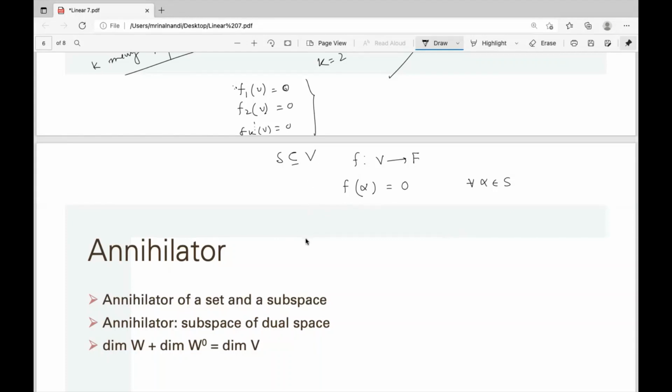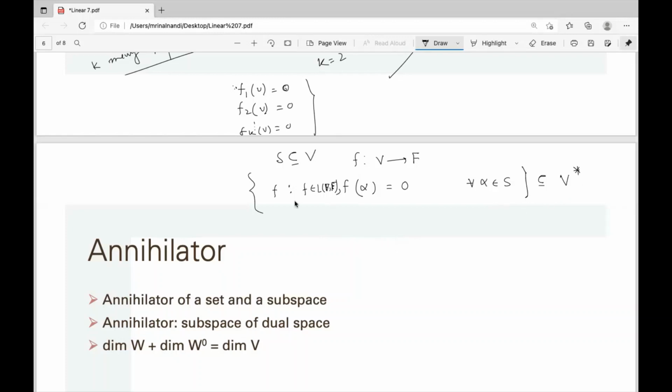Now this collection of all f such that f is a linear functional, and not all linear functionals. The set of all linear functionals is the dual space, such that this condition holds. So this is obviously a subset of the dual space, and you can easily check that this set is again a subspace.